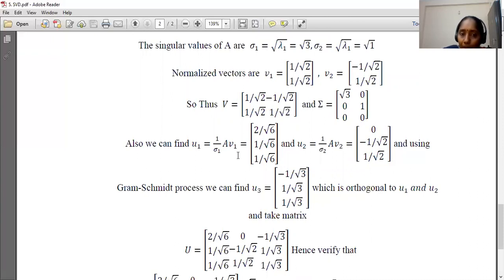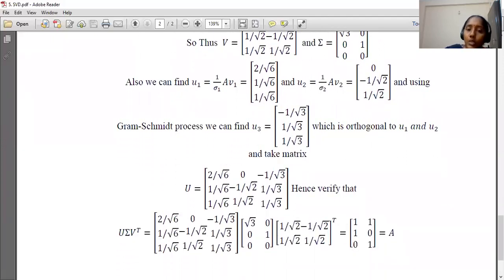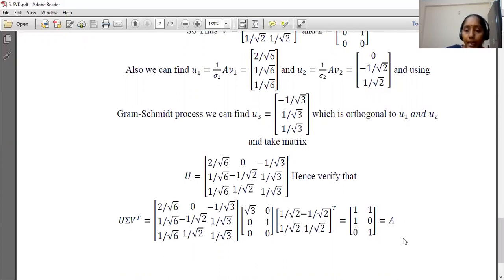And write these vectors U1, U2, U3 as the columns of the matrix U. And you can verify whether U sigma V transpose is near to A or not. Sometimes it may be equal, sometimes it may not be equal, but it is nearly equal to A, depending on the picture we considered in image processing.